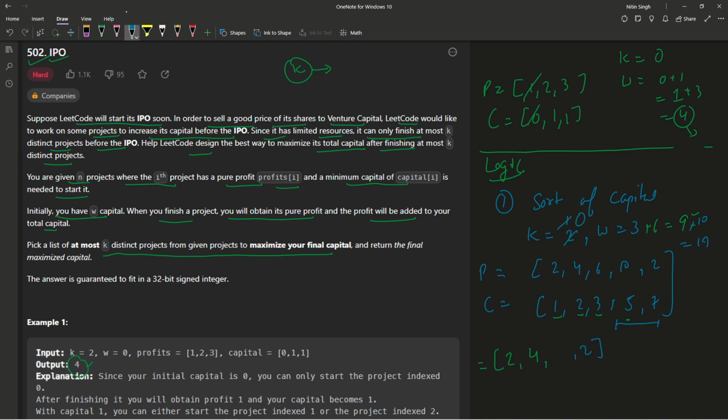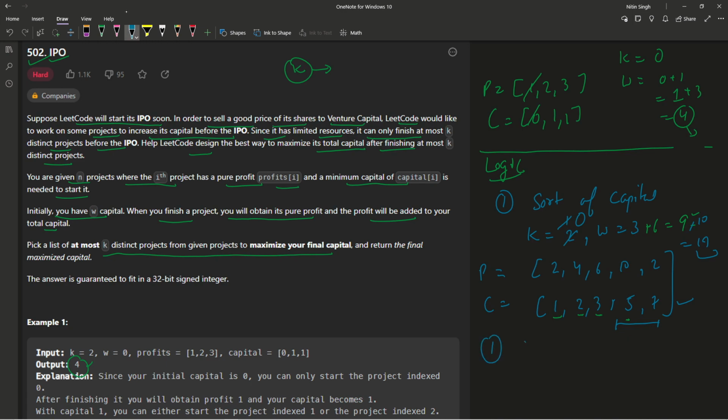Now guys, you can see that with the use of a priority queue, I was able to get a maximum value, right? First of all, I need to sort it, then I need to use a priority queue. And how I'm going to do it? I'm going to keep checking until and unless my capital is less than W, keep pushing into my priority queue. And once we complete this traversal, meaning once I get a value which is greater than W, then you are going to break it, and you are going to take a max value from your priority queue, and now you are going to decrement k, and you are going to update also your capital. I hope this much is clear to you.